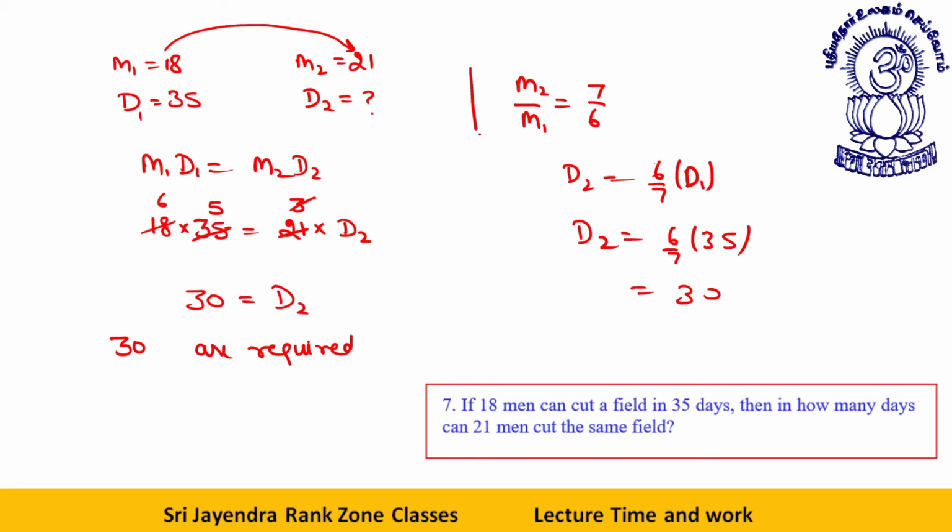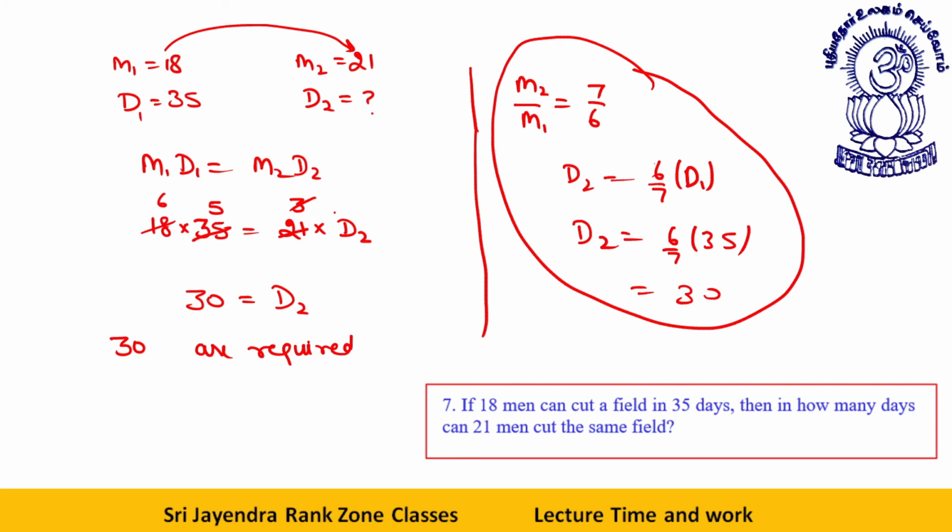You can adopt whichever method you want, but this method, if you are good at calculation, you will do it verbally. You won't need to write anything. I am writing everything because I need to explain it to you. Otherwise, if you could understand this ratio concept a little bit, you will do these sort of questions verbally.